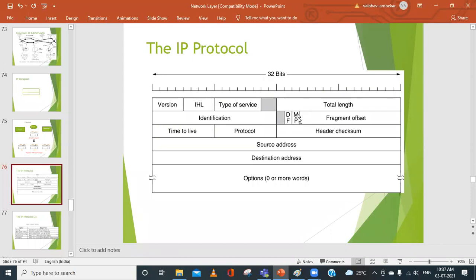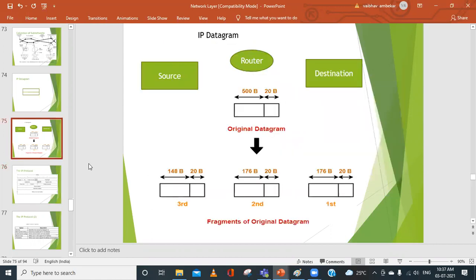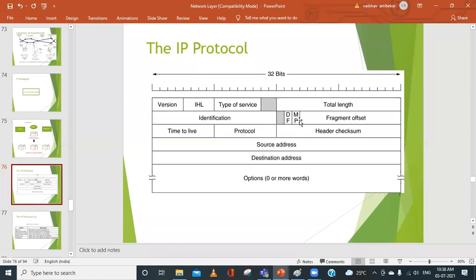Similarly, we have something called more fragment. What is the meaning of more fragment? In our example, we discussed that there were 3 fragments. Yes or no? How many fragments did we have? 3 fragments. Yes, sir.